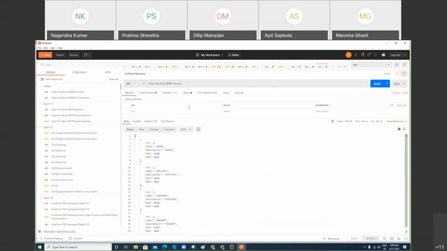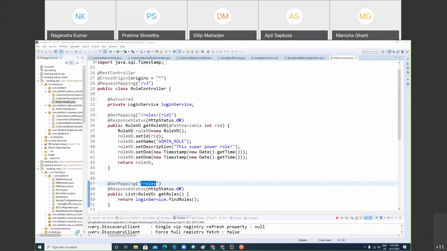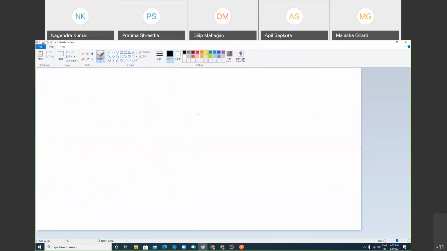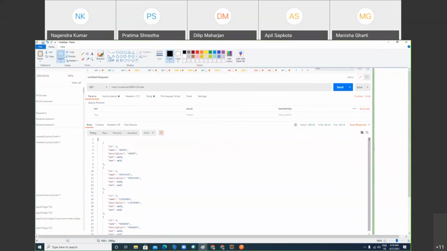Sir, you should know how I'm accessing it. Can you increase the font? I don't know, but let's do it. Are you guys with me? Next session, if you're not able to tell me all these things, it's very bad. I'm using GET. If you access a REST API, you have to use GET, POST, PUT, DELETE, or PATCH, any one of them. When you hit it, it will go to your server.